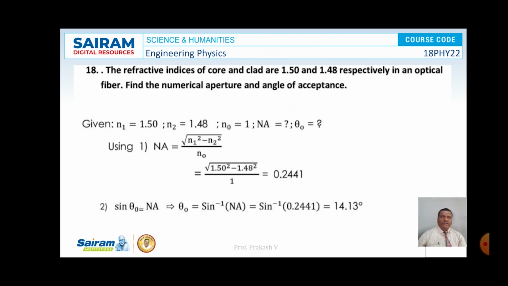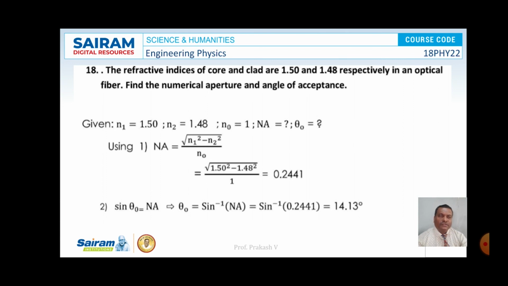The refractive index of core and cladding are 1.50 and 1.48 respectively in an optical fiber. Find the numerical aperture and angle of acceptance. So N1 is 1.5, N2 is 1.48, N0 is 1. So what is NA and theta naught? We know that NA is equal to square root of N1 square minus N2 square divided by N0. Substitute the value of N1 and N2. Therefore, NA is equal to square root of 1.5 square minus 1.48 square divided by 1.